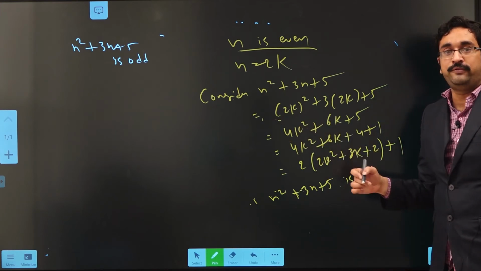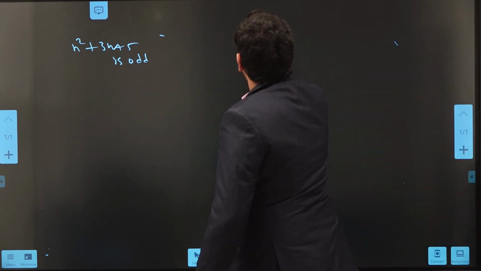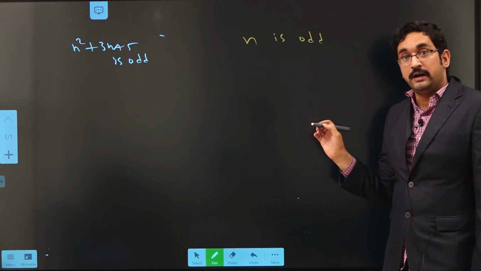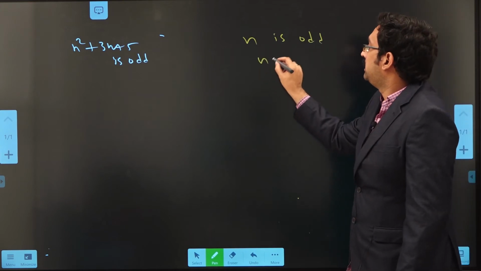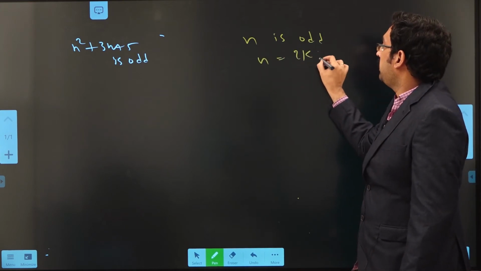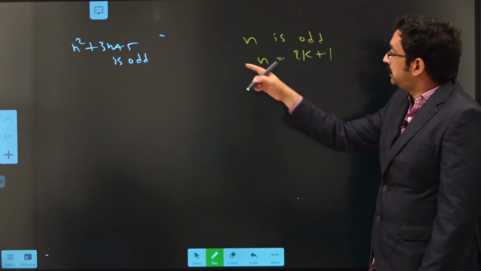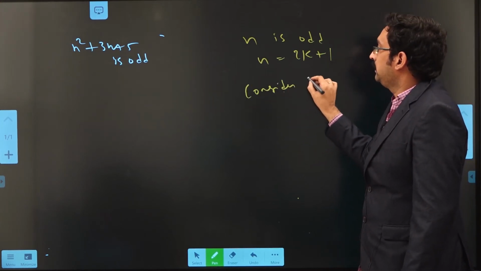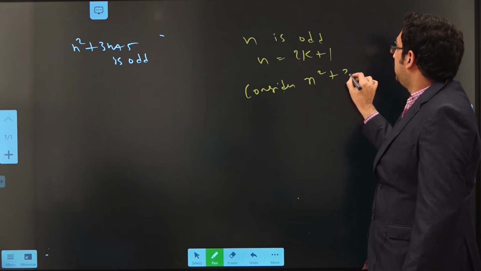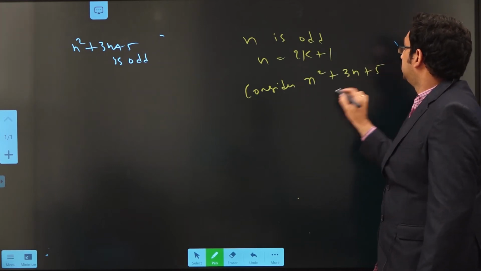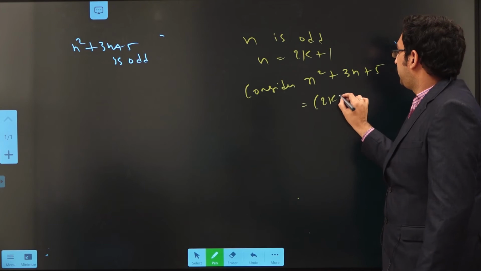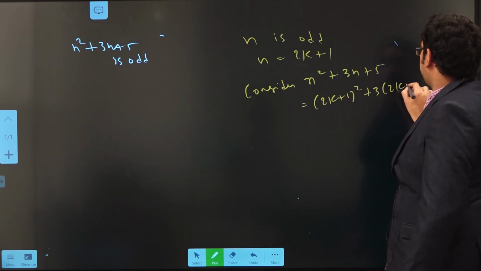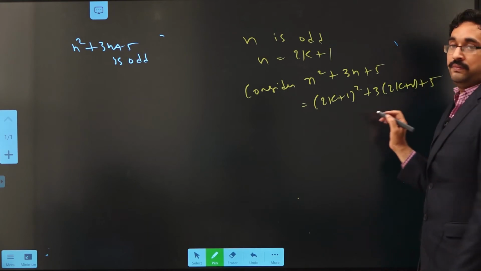Now we prove for n is odd. N is odd. So by the definition of odd integer, we can write n as 2 into k plus 1. Now consider n square plus 3n plus 5. That equals (2k plus 1) whole square plus 3 into (2k plus 1) plus 5.